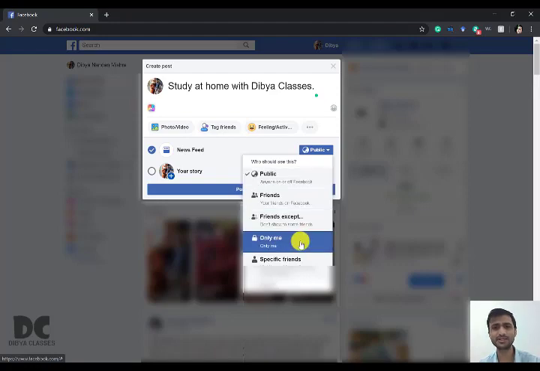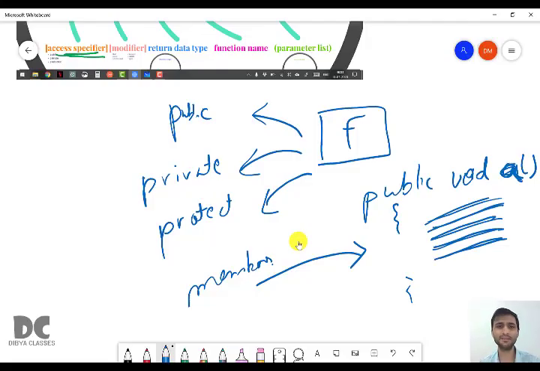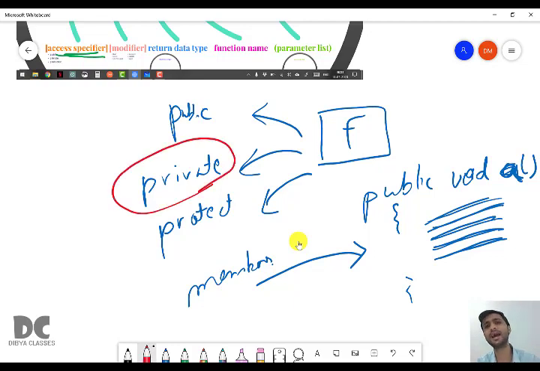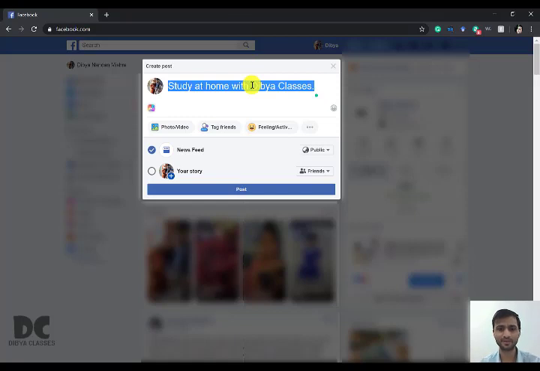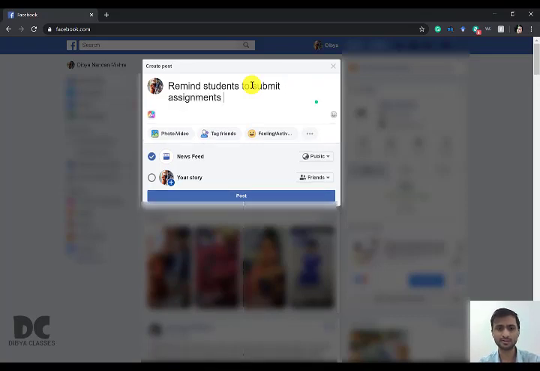Then you can see only me. Only me is nothing but private. It means only I can see it. For example, I am posting: remind students to submit assignments at 10 a.m. So I want to post something to myself.